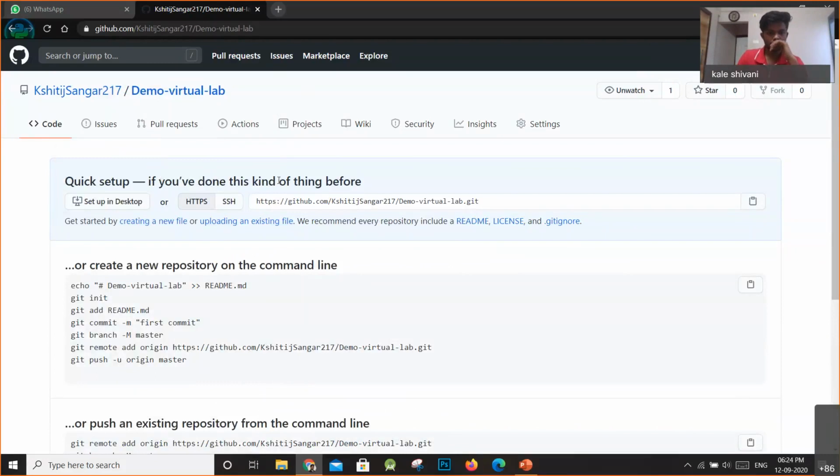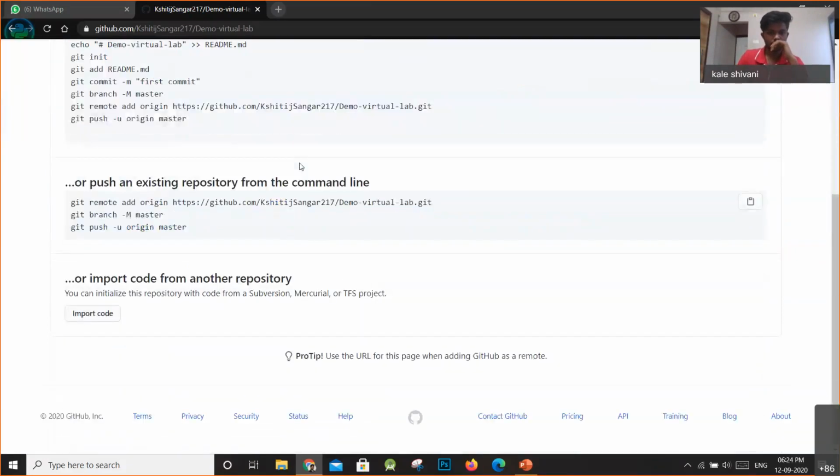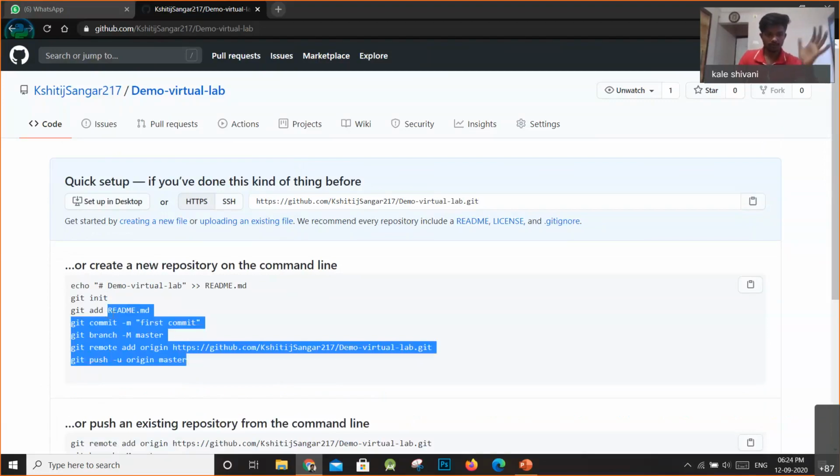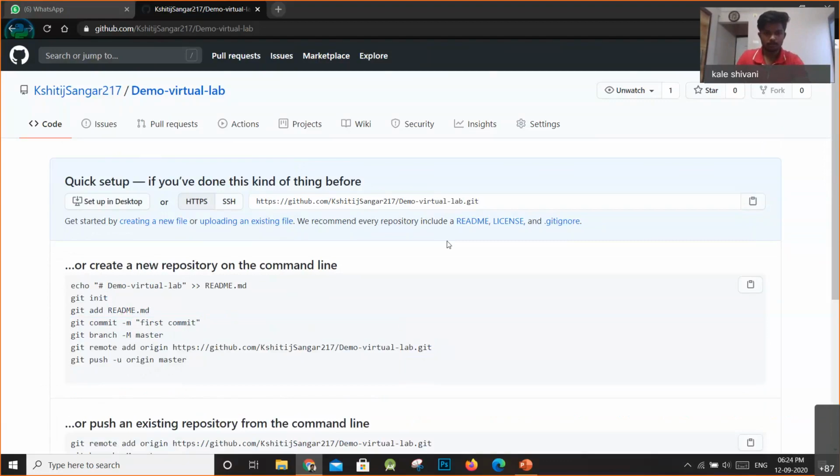So whenever you create a repository, this first page comes onto your screen. It tells you all the instructions of how to upload files on Git and GitHub. As I explained all these instructions before, Prathamesh will also give you a demonstration of how to do this. I will not get into this. Okay. So this is your cloning. This is the address of your repository. You can share it with your friends.